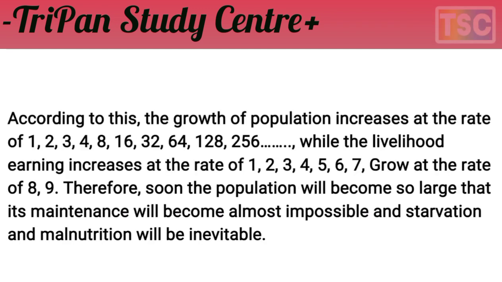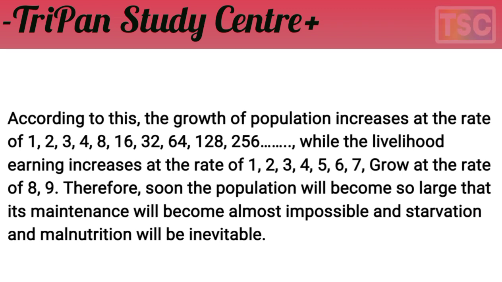According to this theory, population grows at the rate of 1, 2, 4, 8, 16, 32, 64, 128, 256. Livelihood, meaning resources, increases at the rate of 1, 2, 3, 4, 5, 6, 7, 8, 9.